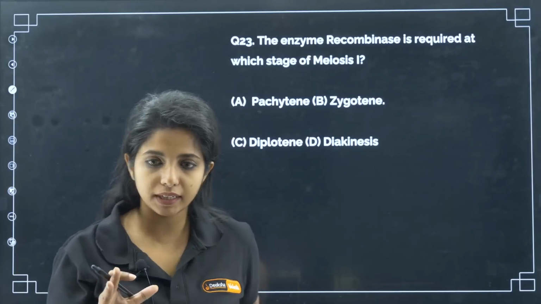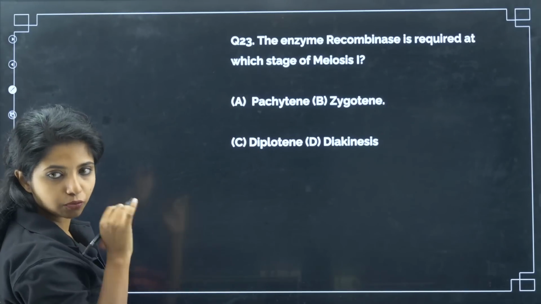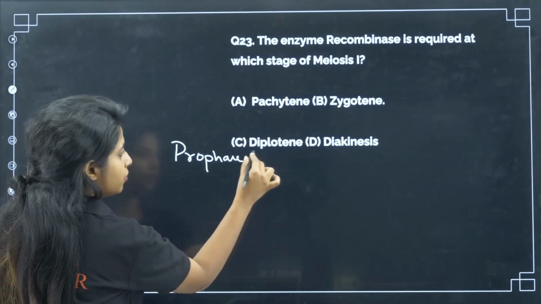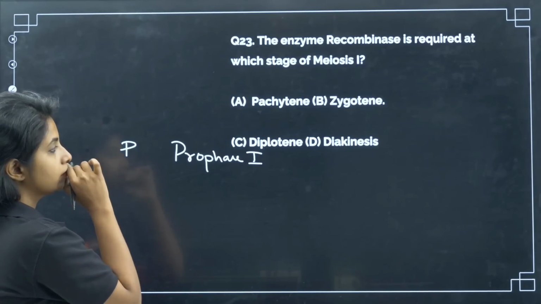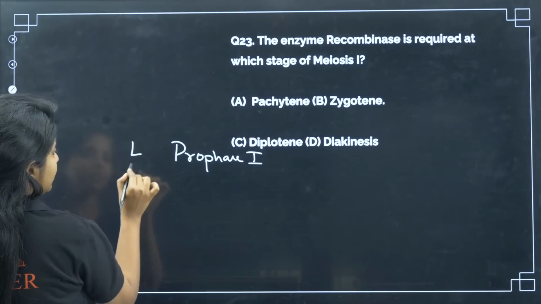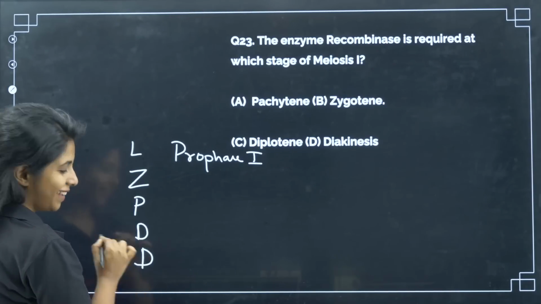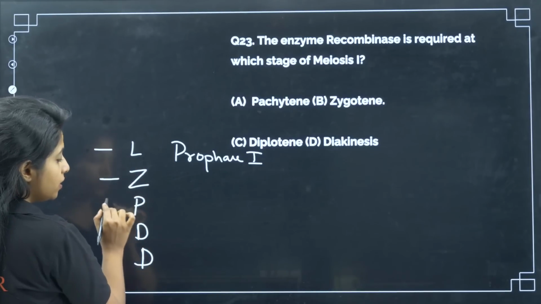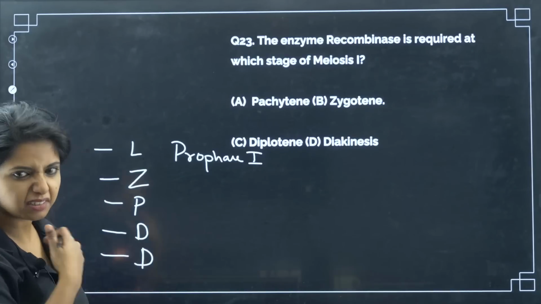So meiosis 1, my dear children, has prophase 1, metaphase 1, anaphase 1, telophase 1, right? Now prophase 1 is divided into different phases. How do you remember it? Lazy zebras play during day. LZPDD. This is leptotene, this is zygotene, this is pachytene, this is diplotene, and this is diakinesis. The last one, diakinesis.